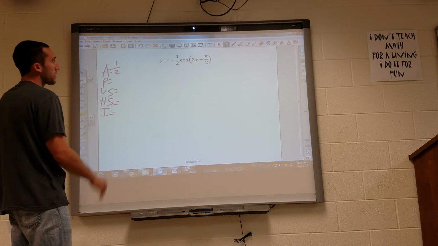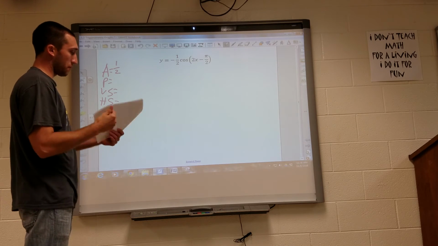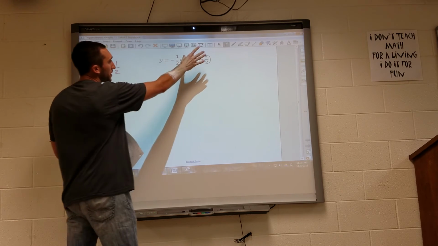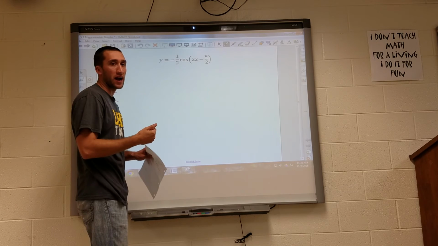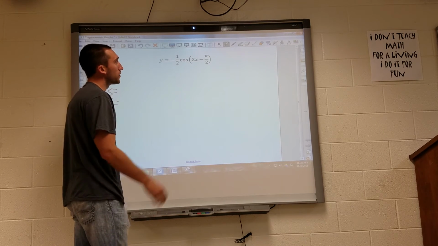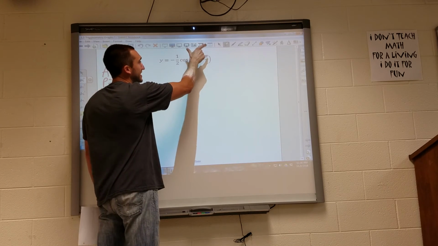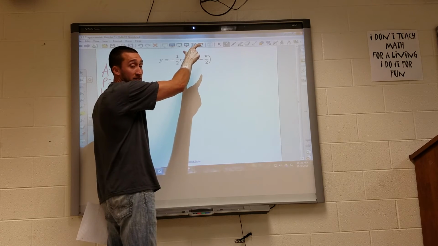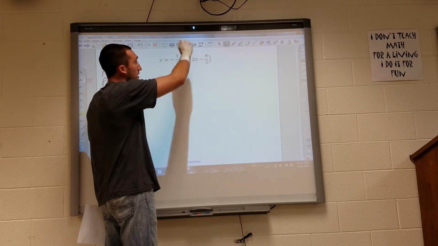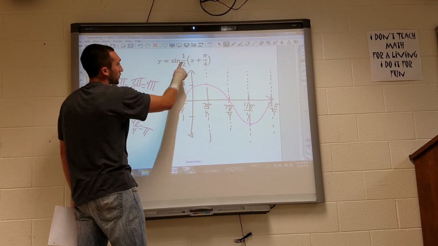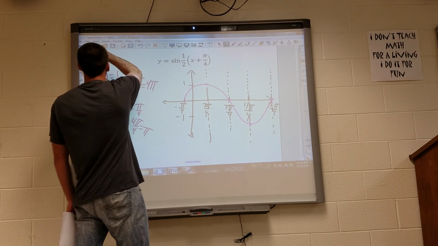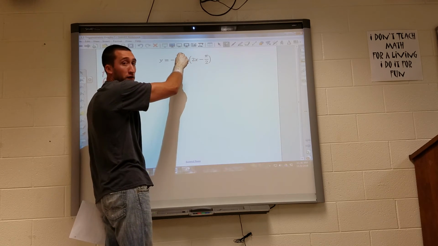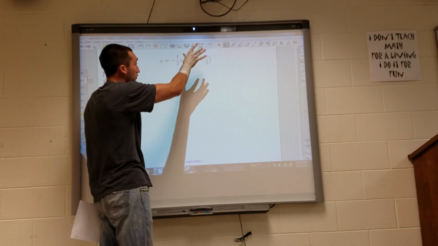Our period, okay, so this one is a little bit tricky because our period is whatever's being multiplied by our x, but here we have to be careful, right, because the 2x is inside the parentheses with the x. It's not being multiplied by our x term like the previous one was. See how this 1/2 is outside of the x? I can't have a 2 in front of my x inside those parentheses.